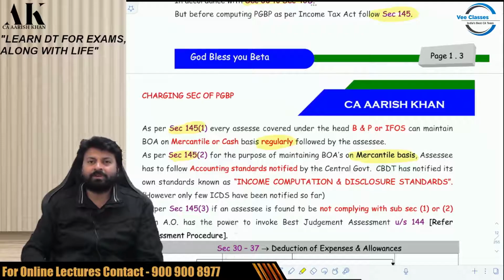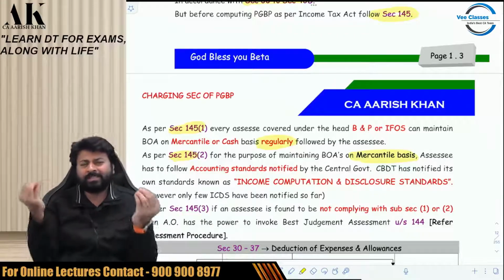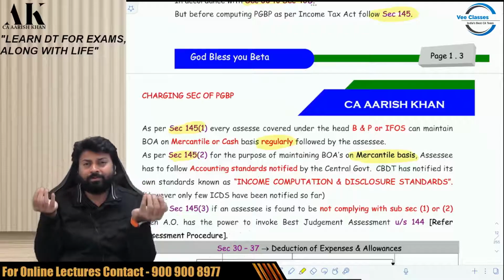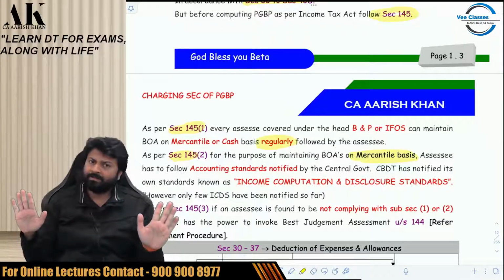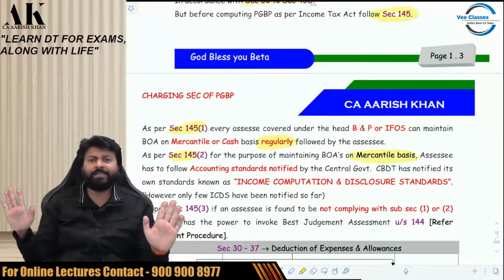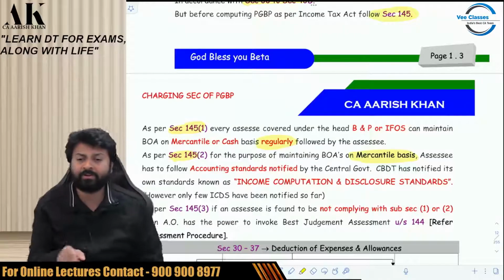Best judgment means what? That's a very harsh assessment. Don't get into the trap of best judgment assessment. Don't violate subsection 1 or 2 here. Don't do such things in life where you have to bear the consequences of subsection 3. Follow regularly, whichever method you want to follow. Follow ICDS properly, nothing will happen. If you violate any of the conditions, subsection 3 is waiting for you. Check.